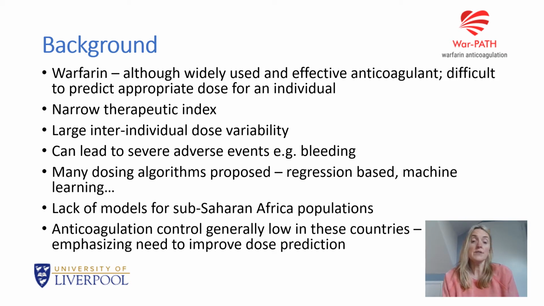And over the years, many dosing algorithms have been proposed, developed using regression-based or machine learning methods as well as other methods. And these algorithms typically include clinical and/or genetic variables to help predict the correct dose to give an individual. However, the majority of these algorithms have been developed in Caucasian populations, and there's a real lack of algorithms available for populations from sub-Saharan Africa.